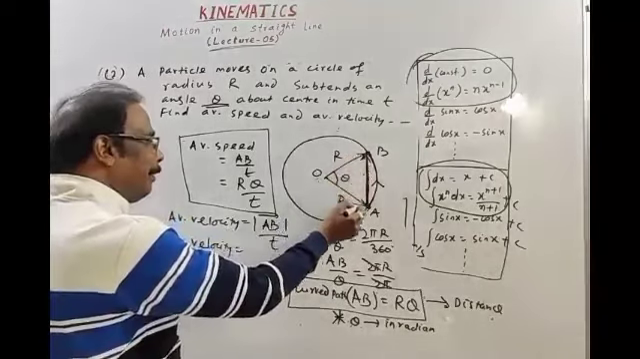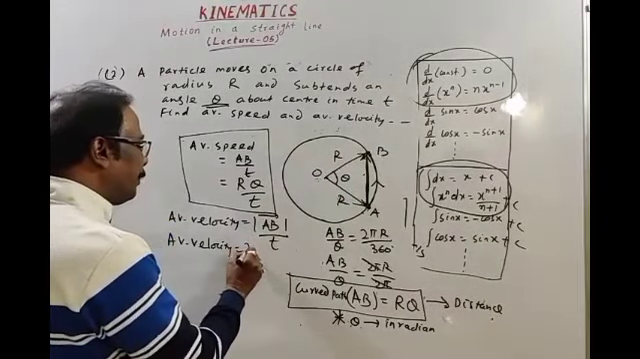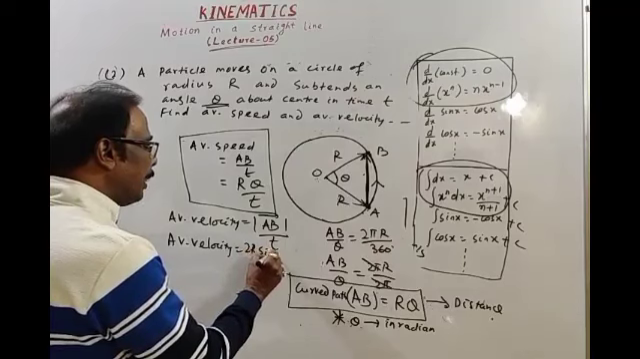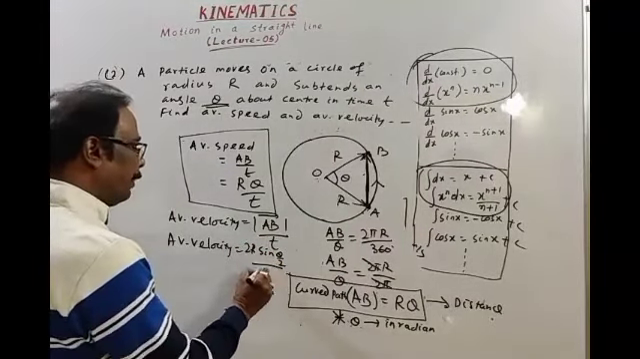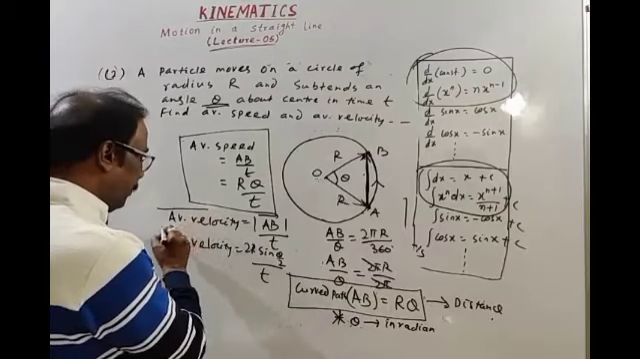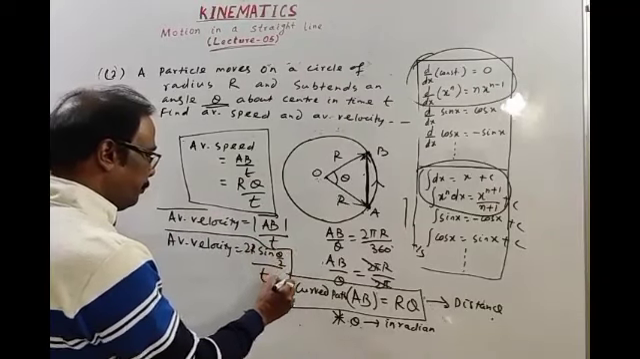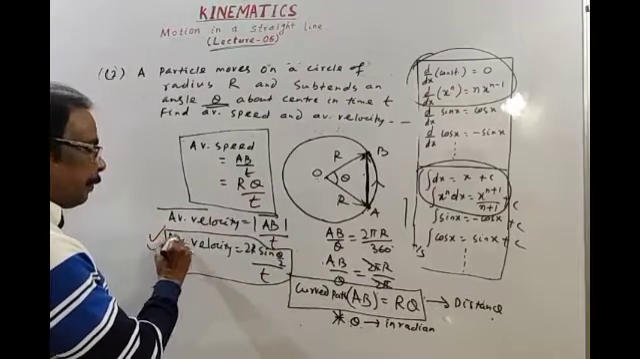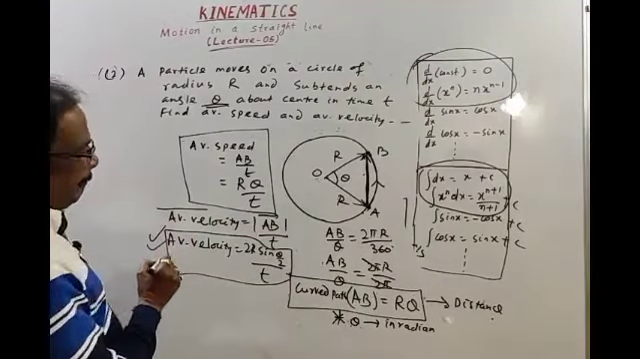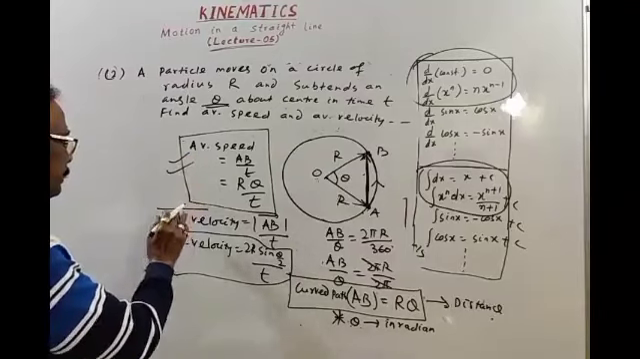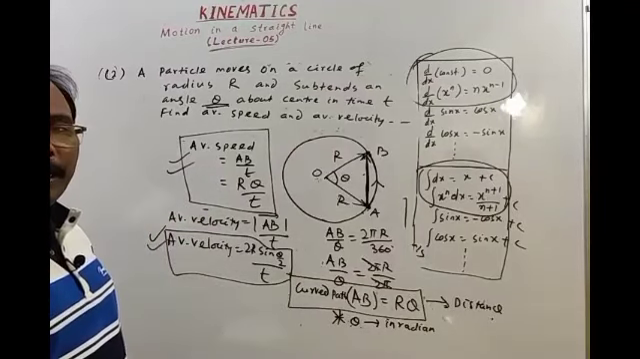Length AB along a straight line, if the angle is theta, we have taken 2r sine theta by 2, divided by time. This is the formula for average velocity. This is the formula for average speed. This is average velocity. Okay.